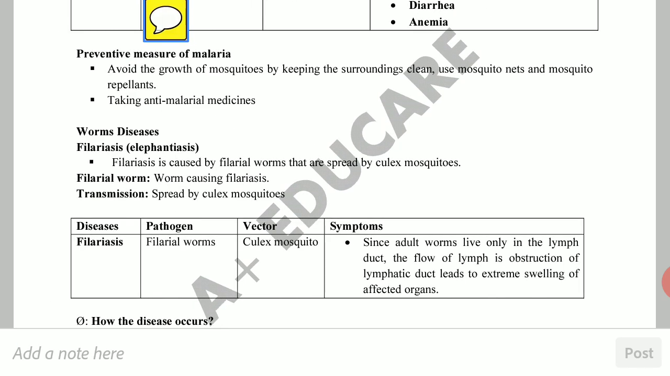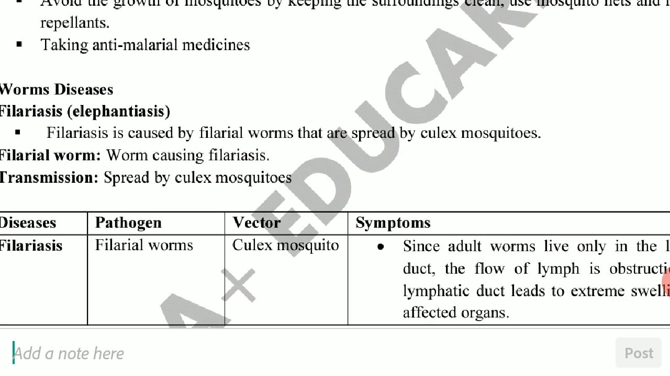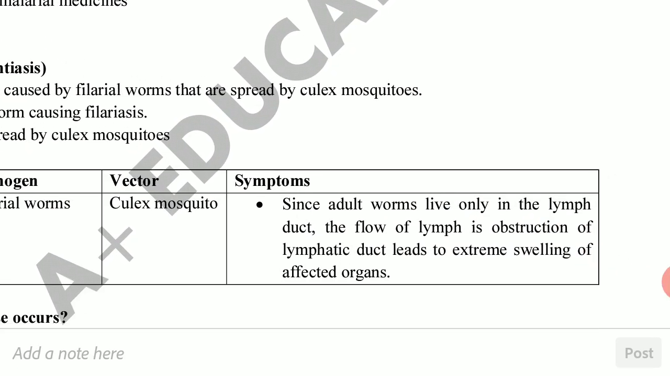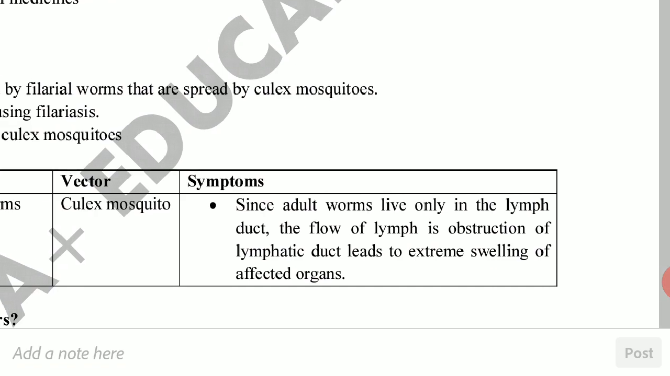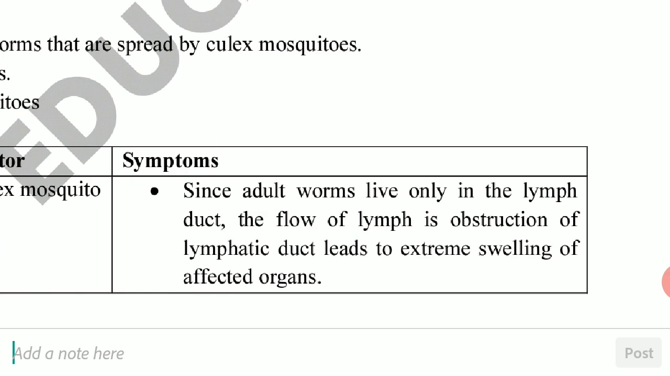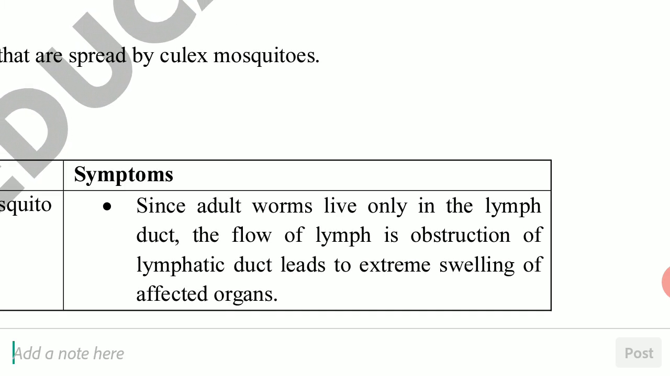Let us see the symptoms. Disease I told you, filariasis. Pathogen is filarial worm. Vector is Culex mosquito. Symptoms: the adult worm lives only in the lymph duct. Once it enters our body, it lives in the lymph duct of our body.